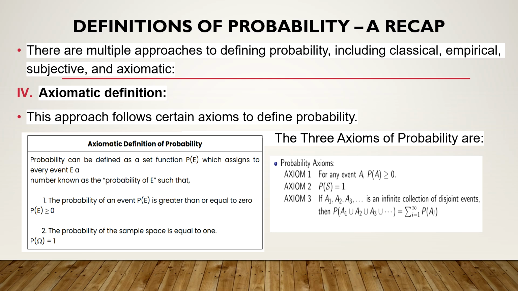So basically if you divide it into three parts, axiom 1 says for any event A, P of A is greater than or equal to 0; P of the sample space is 1; and it also gives that if you have an infinite collection of disjoint events, disjoint events meaning they cannot occur together, then the probability of the union of all such events is the summation of the individual probabilities. So this is basically based on mathematical concepts. I'll be posting a video in which we will take many examples based on the different definitions of probability to make it clear.